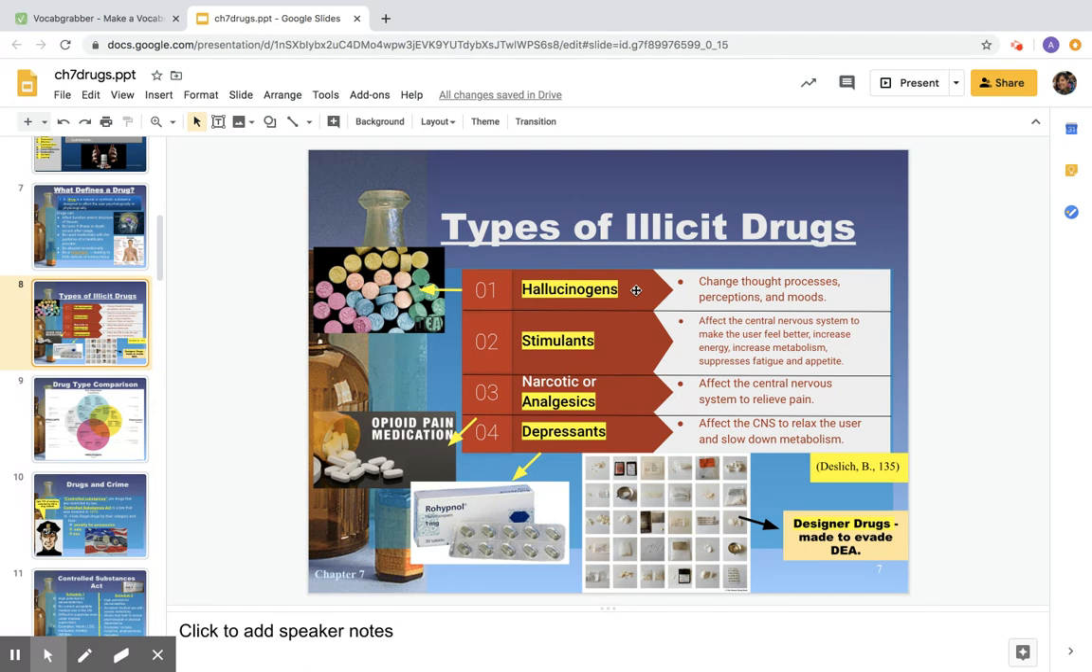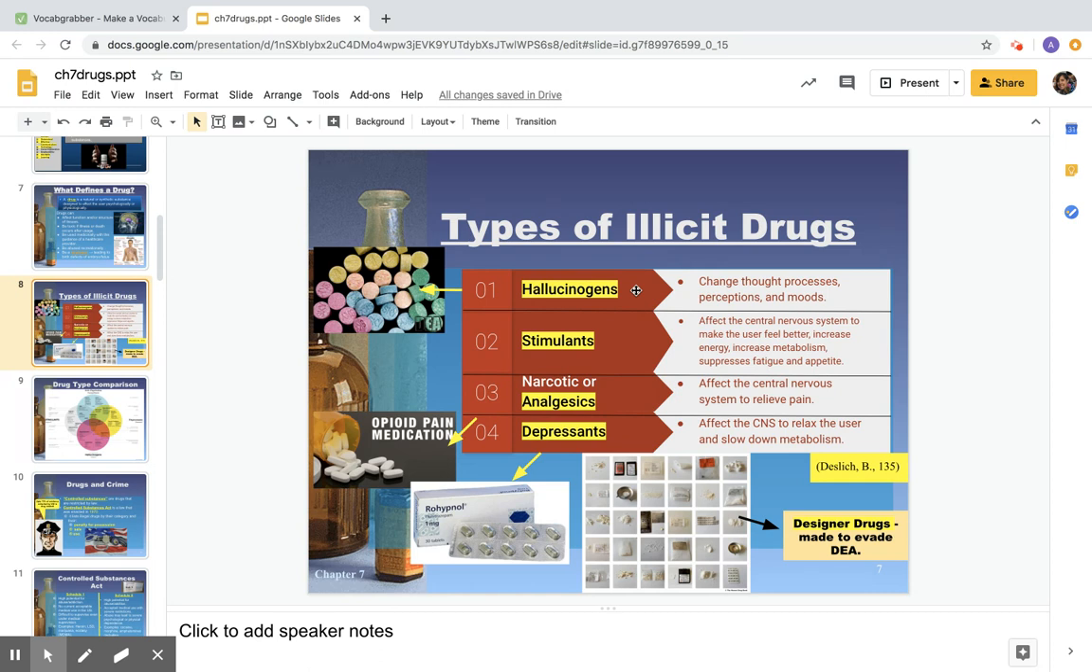And then drug number 4 is a depressant, and that's going to affect the CNS, which stands for central nervous system, to relax the user and slow down metabolism. Oftentimes, doctors will prescribe these for people who are highly anxious. They might include things like barbiturates, which is phenobarbital. They reduce anxiety. So if somebody's very, like I said earlier, very anxious, they cause the person to relax. And they can also be used as a tranquilizer.